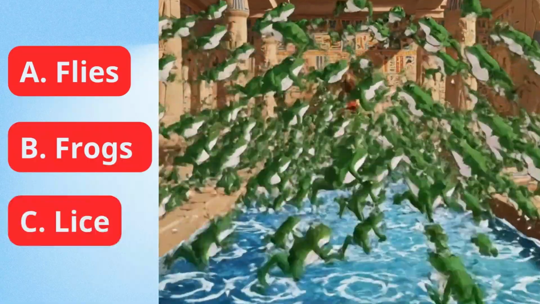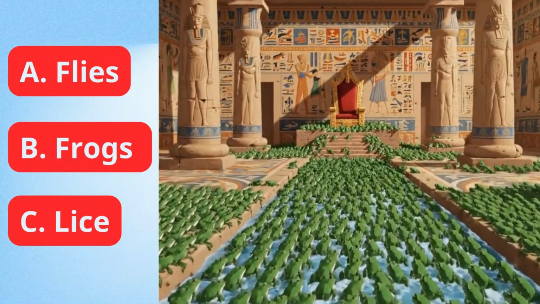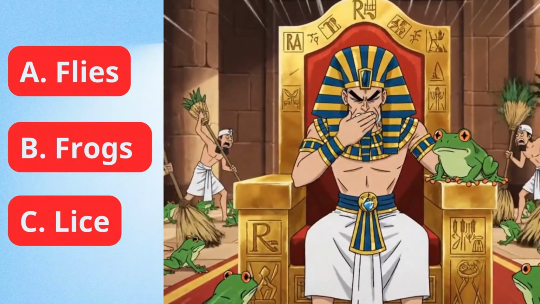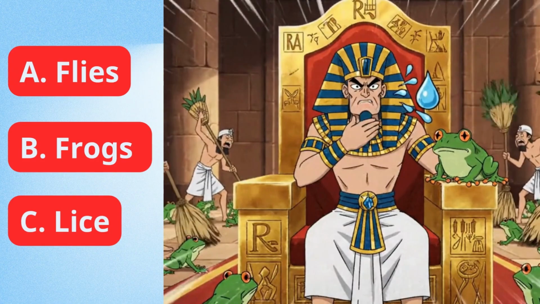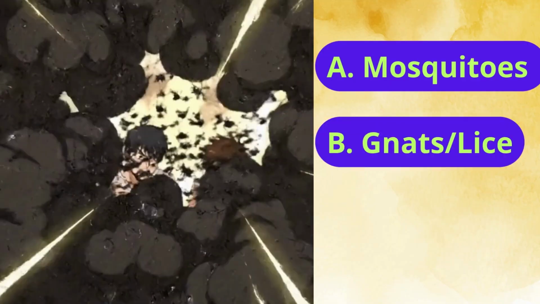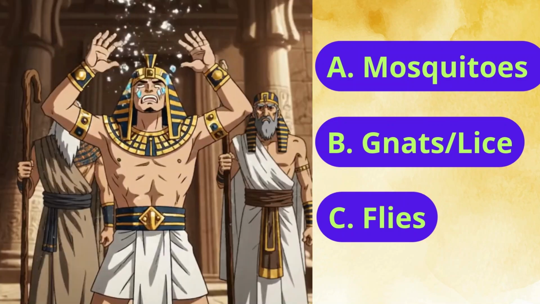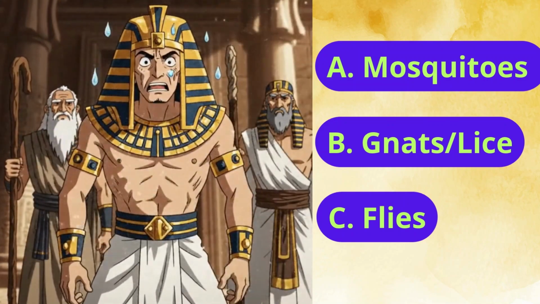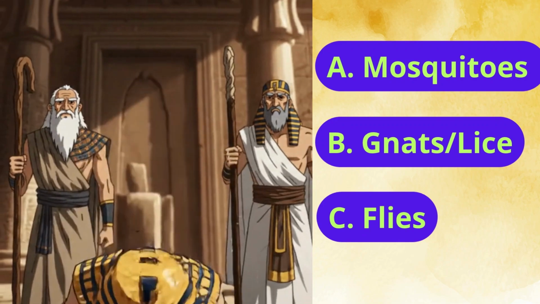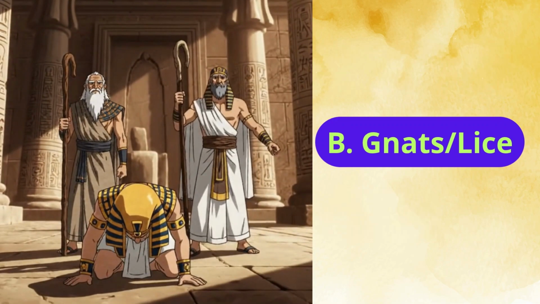Question 10. After the blood, what animals swarmed the land, entering houses, bedrooms, and even the beds of the Egyptian people and their king? The second plague was the frogs. Question 11. When the dust of the earth was struck by the rod, it became what pest that afflicted both man and beast throughout Egypt? The dust became gnats or lice.